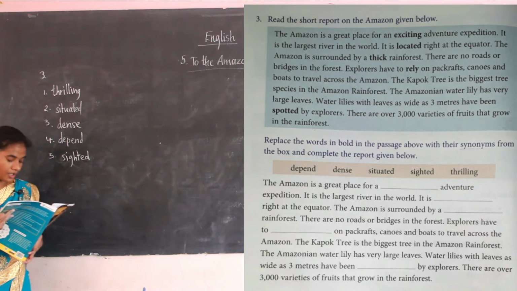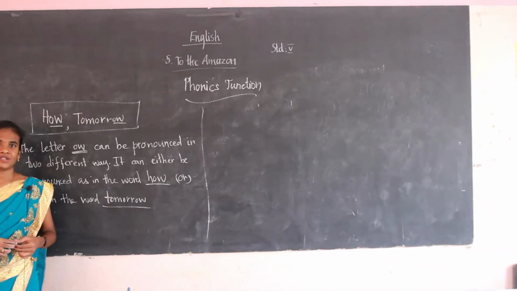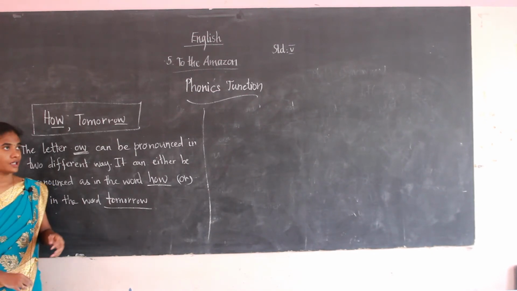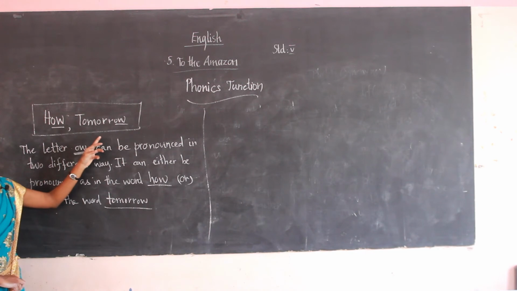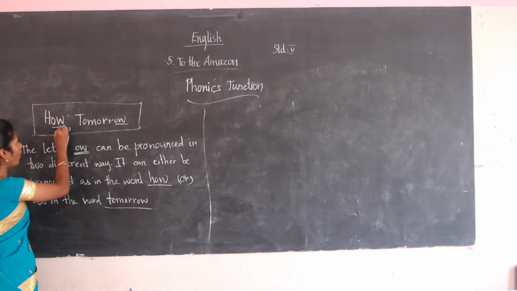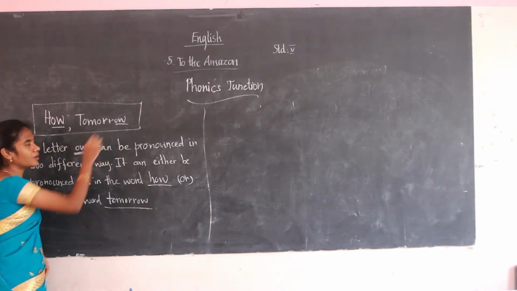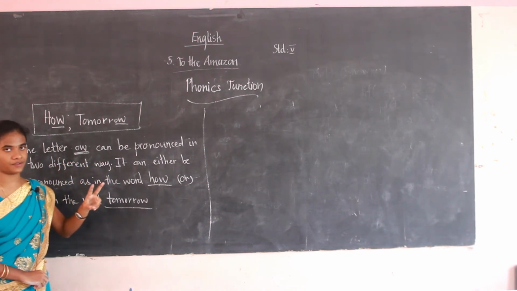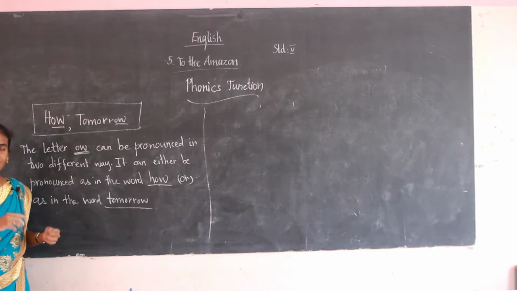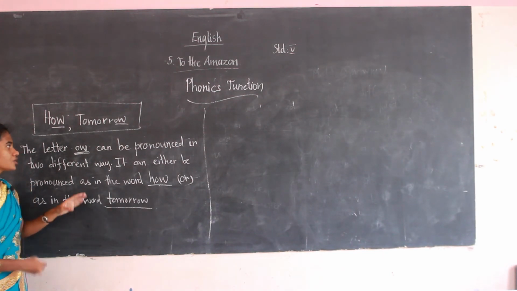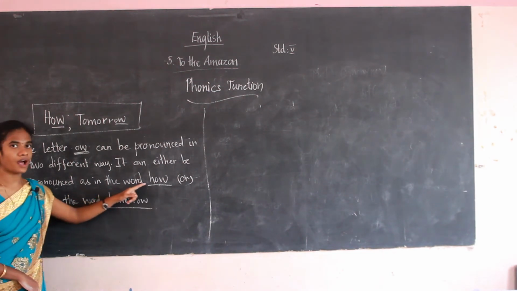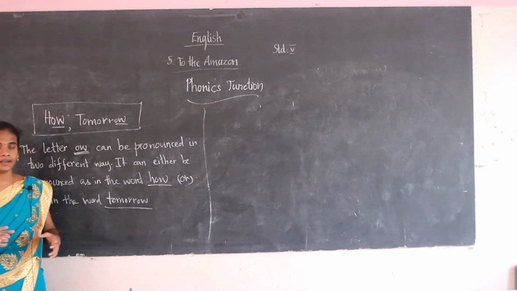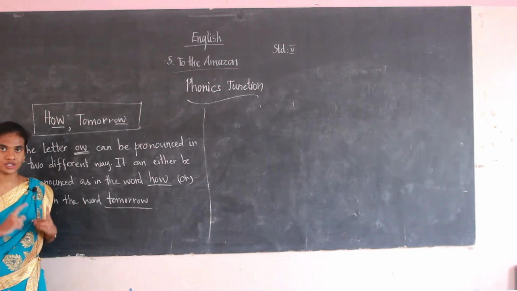Now we shall see the phonics junction. In phonics junction we are going to see about the ow sound. Now read these words: how, tomorrow. See the letter OW in how and OW in tomorrow. The letter OW can be pronounced in two different ways, either as in the word how or as in the word tomorrow.